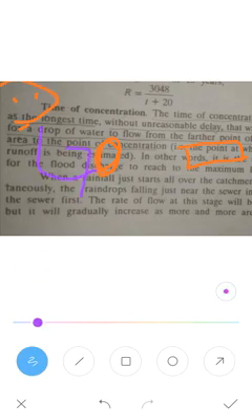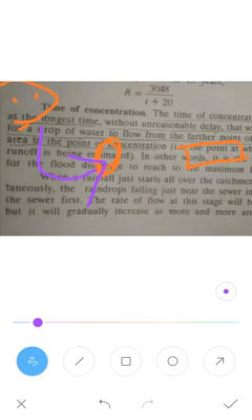Here, consider the point of concentration is there. From there, what is the distance? That is the time of concentration, where the movement takes place from there to here.